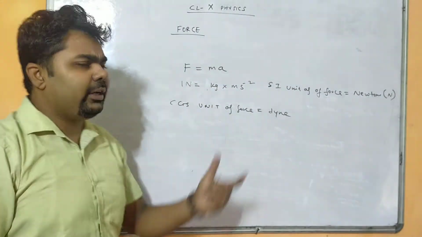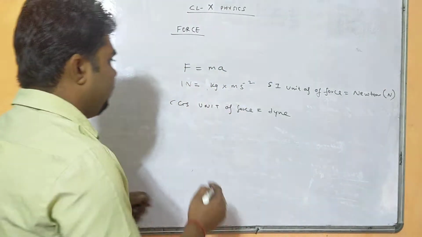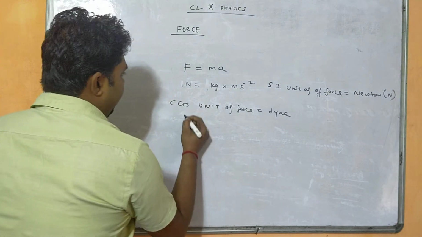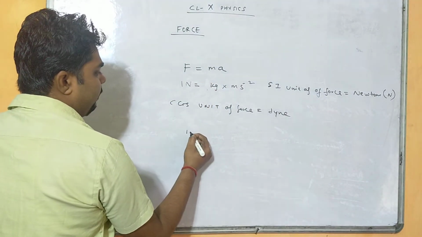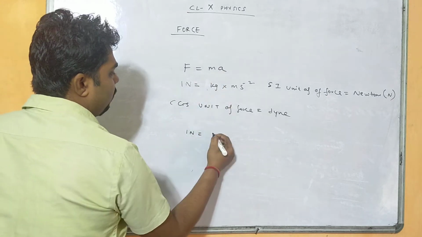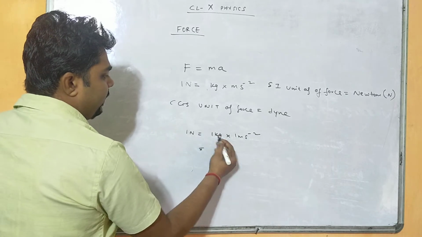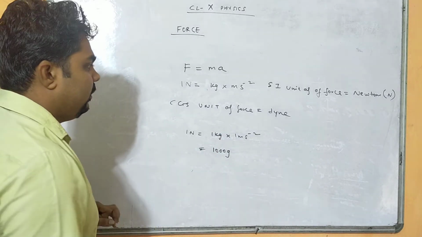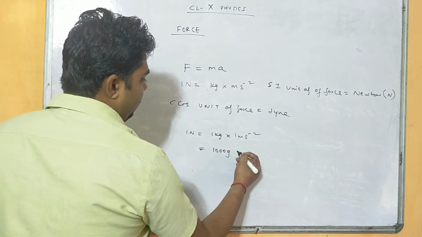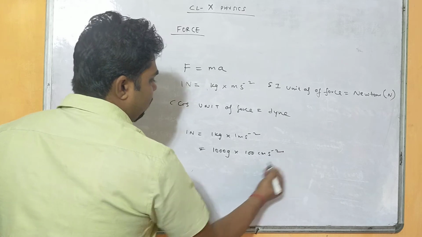Now if we want to find the relation between this CGS unit and SI unit, we can easily derive it from here. Just now we have seen F equals ma, F equals 1 Newton, and m equals 1 kg into 1 meter per second square, right? So 1 kg can be written as 1000 gram, because we are converting now to CGS unit, and 1 meter can be written as 100 centimeter per second square.